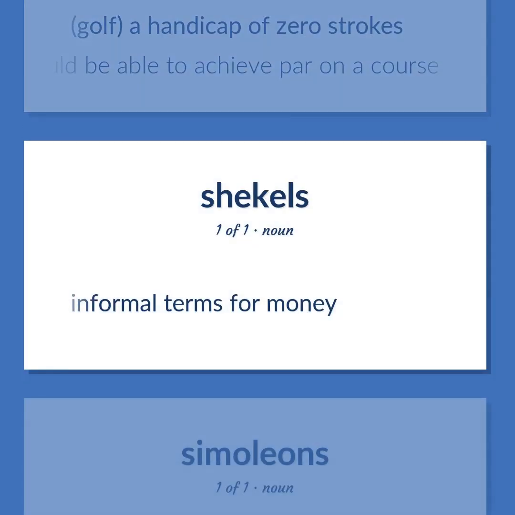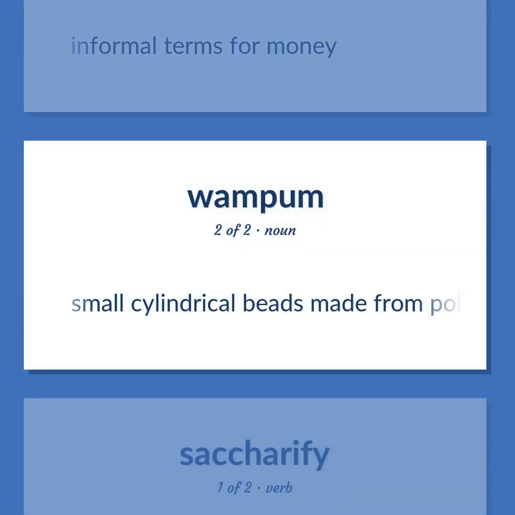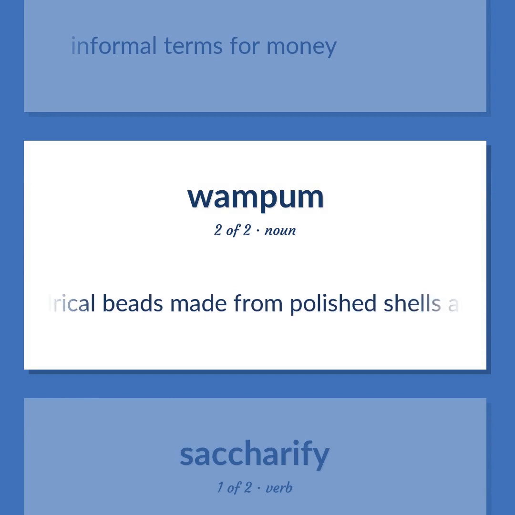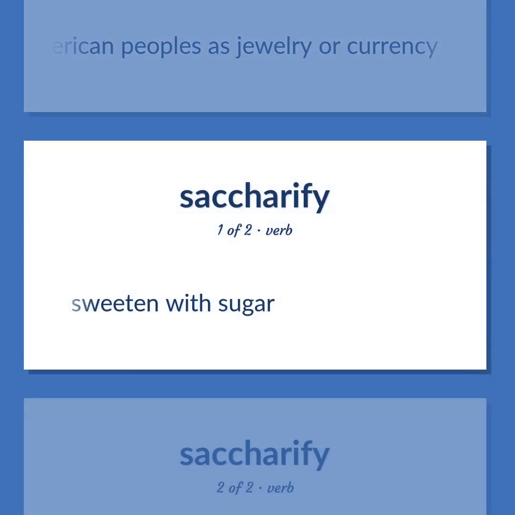Informal terms for money. Small cylindrical beads made from polished shells and fashioned into strings or belts, used by certain Native American peoples as jewelry or currency. Sweeten with sugar.